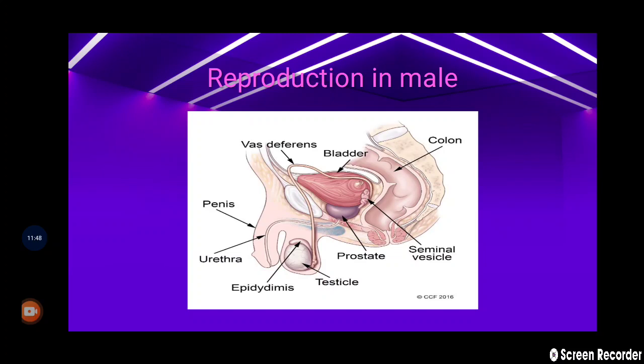Male produces two types of gametes, half containing X chromosomes and half containing Y chromosomes. When the sperm containing Y chromosome fuses with the egg, the sex of the baby is male, and when the X chromosome-containing sperm fertilizes the egg, the sex of the baby is female. I hope it is understood by you all.